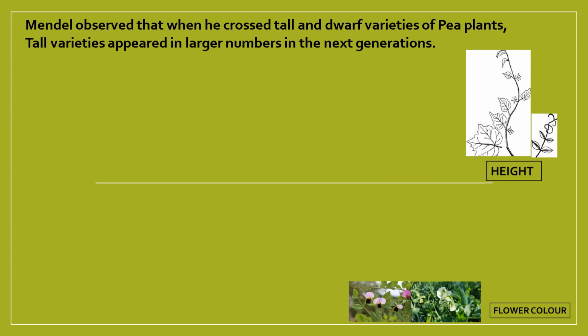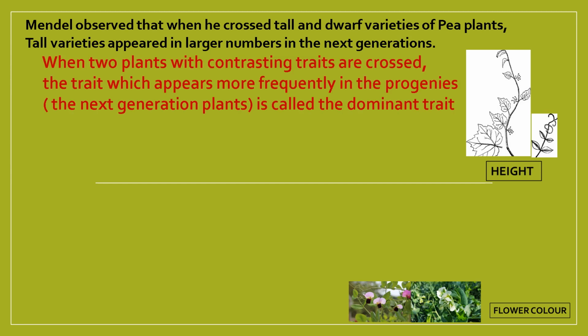When Mendel conducted his experiments, he observed that when he crossed 2 traits of the same character, for example, he crossed a tall variation with a dwarf variation of pea plant, the taller variations appeared more in numbers in the next generation and the dwarfer varieties appeared less in number. So he defined the dominant and the recessive trait.